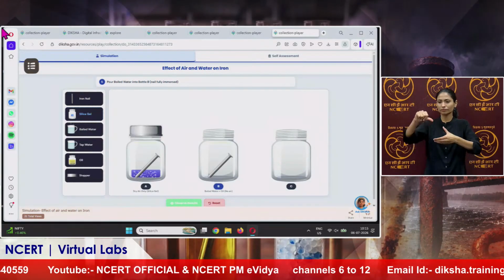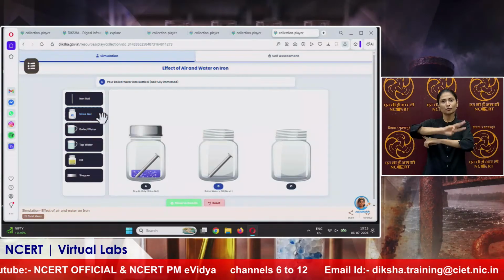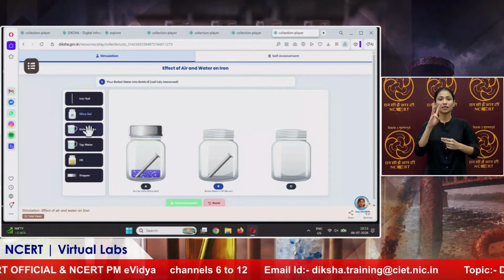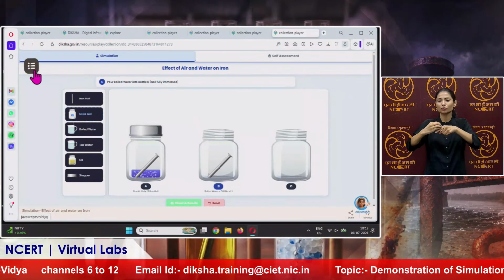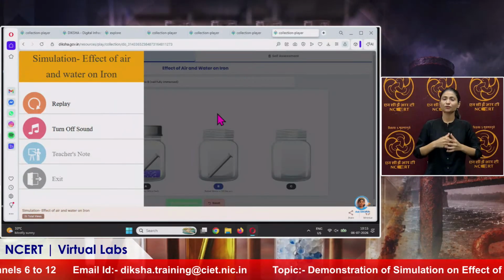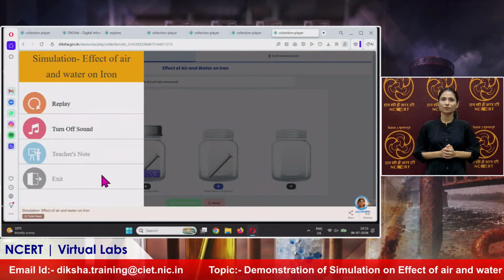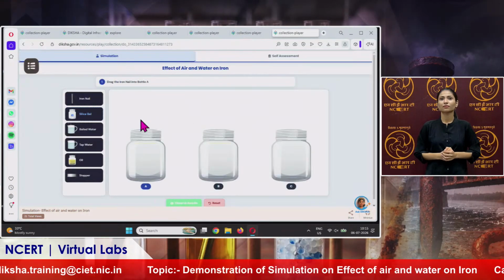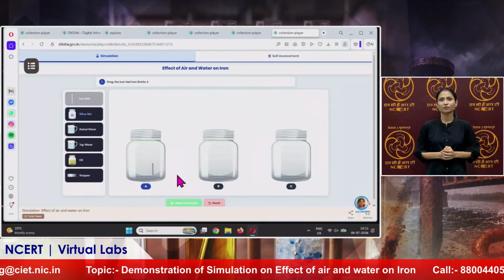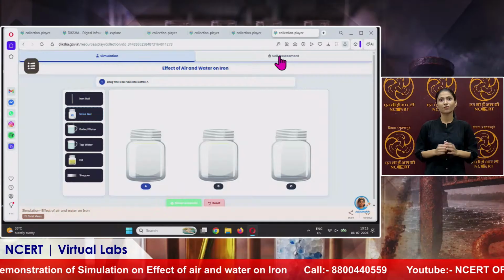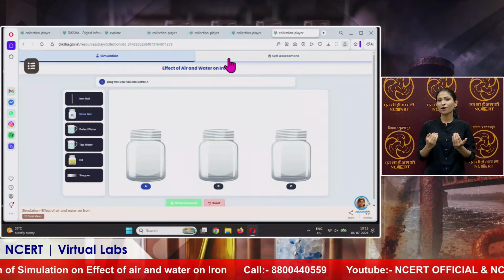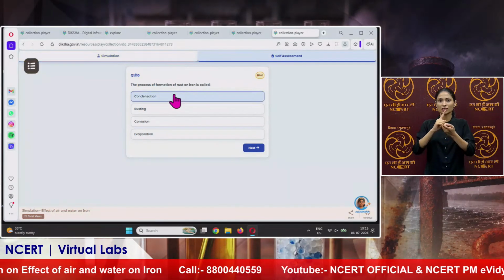Then we will check after some days, and we will see that in the third jar the iron nail gets corroded. I'll replay it. We will see that. Okay, now we will move toward the effect of the simulation, next to this, the self assessment.